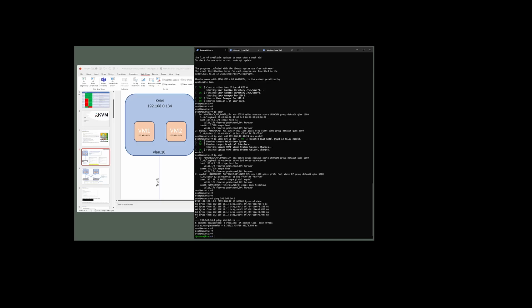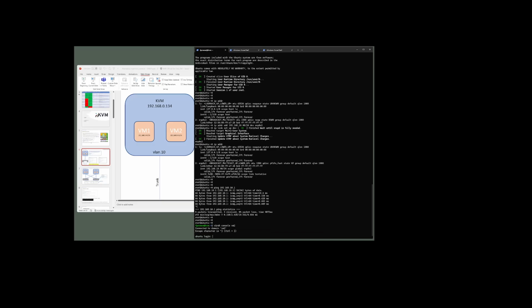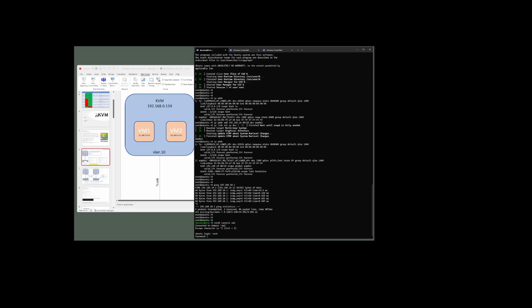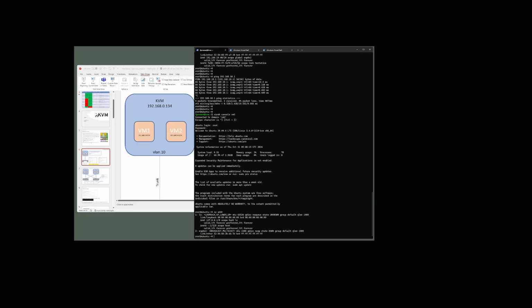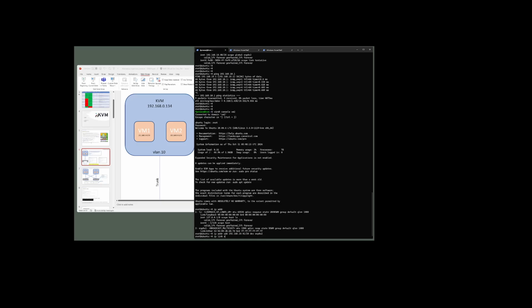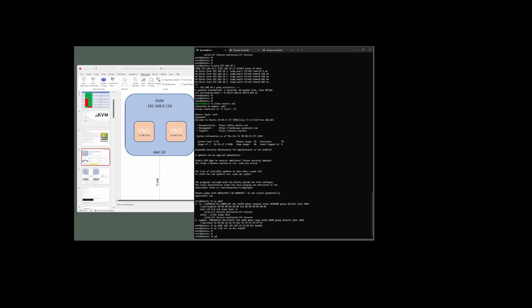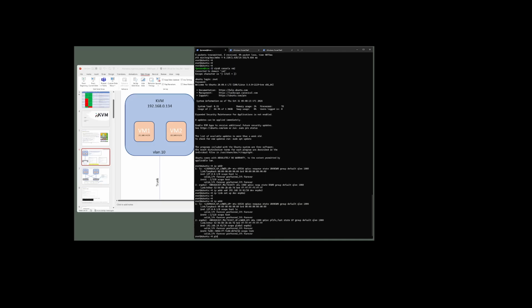Let's configure the other VM. Again, doesn't have an address. Got an address, now it's up.